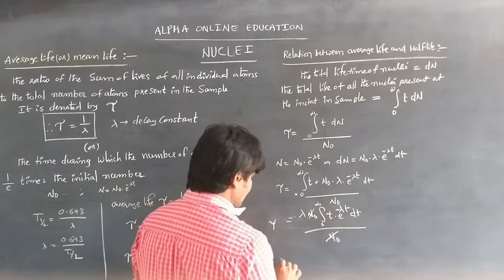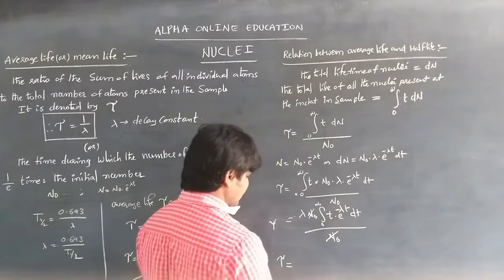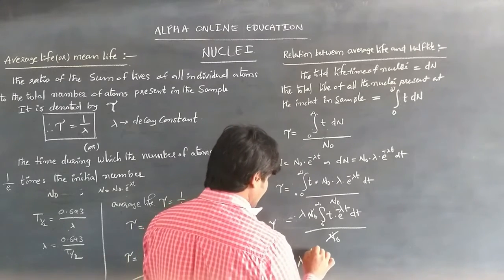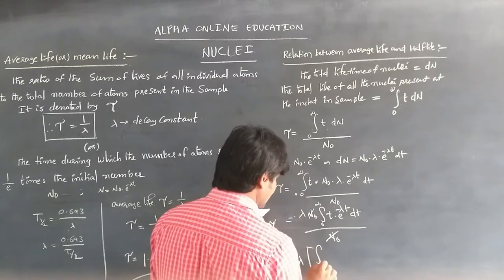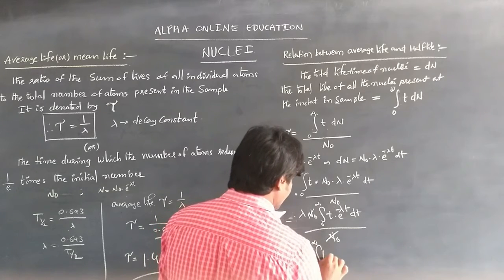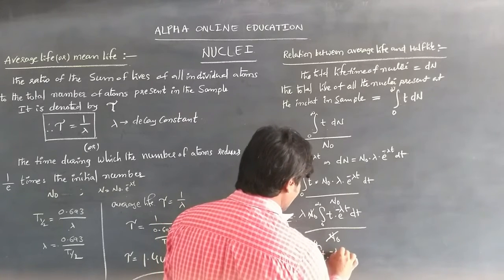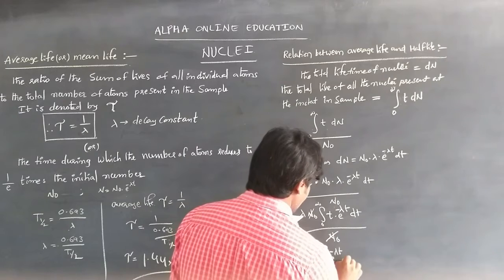So tau is equal to lambda into the integral from 0 to infinity of t into e power minus lambda t dt.